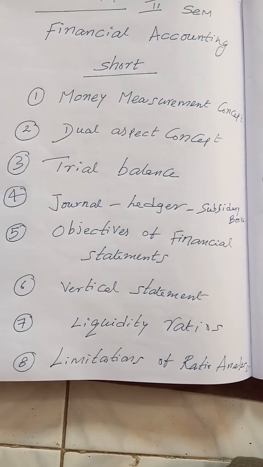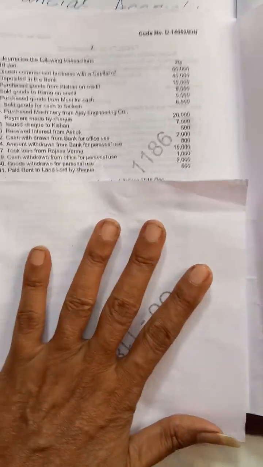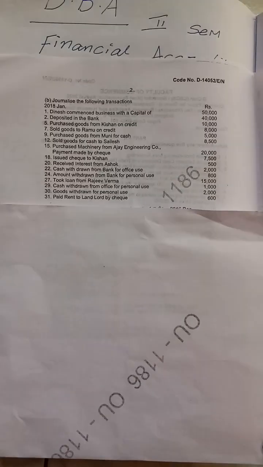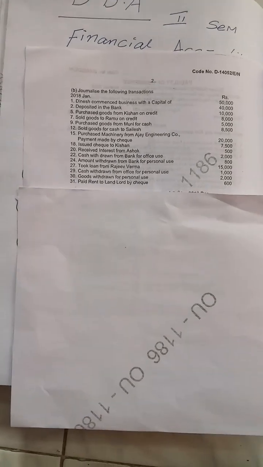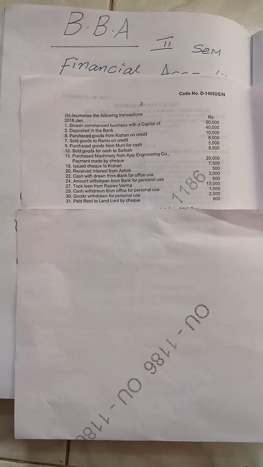And one question is like, my dear students, you may get a question like, write the journal entries. Sometimes we have to write journal entries. Dinesh commenced business with capital of 50,000. Journal entry: cash account debit to capital account. Deposited in the bank. Bank is the receiver. Bank account debit to cash account.